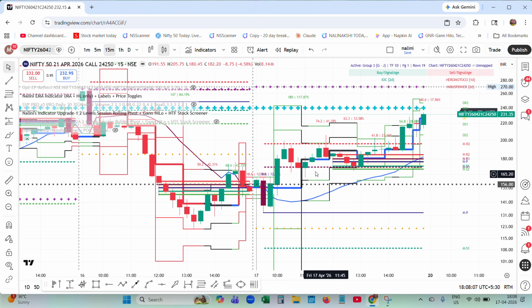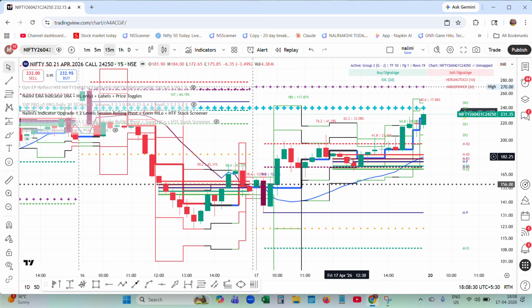First hour, second hour, my Nalini precision engine will form one pivot box every hour. Since I am on the 15 minutes, every 4 candles, 1 box is formed. This is the pivot, R1, R2, S1, S2, like that in this box, in this box.